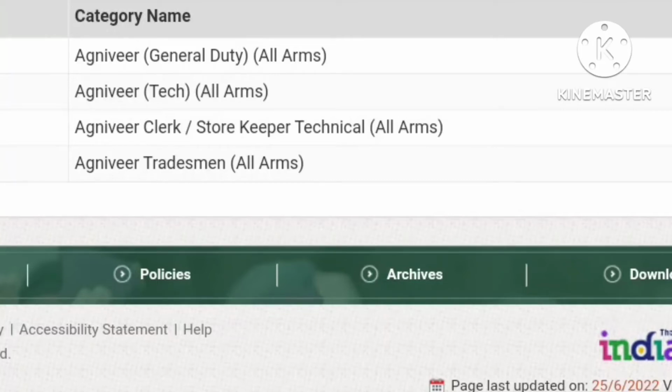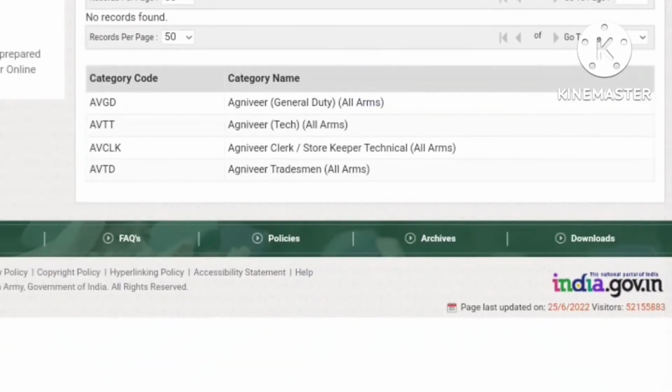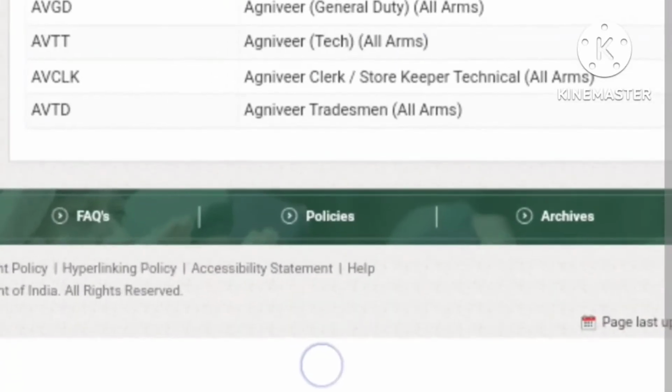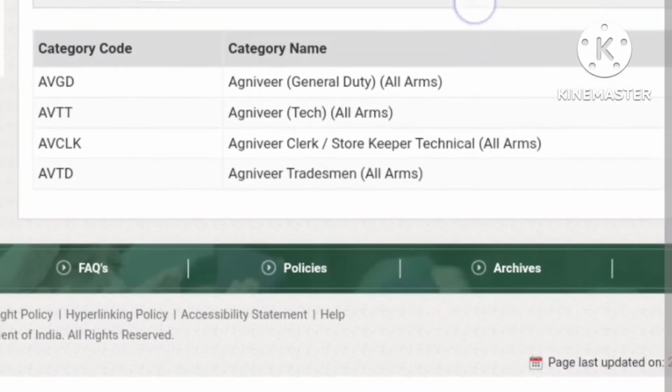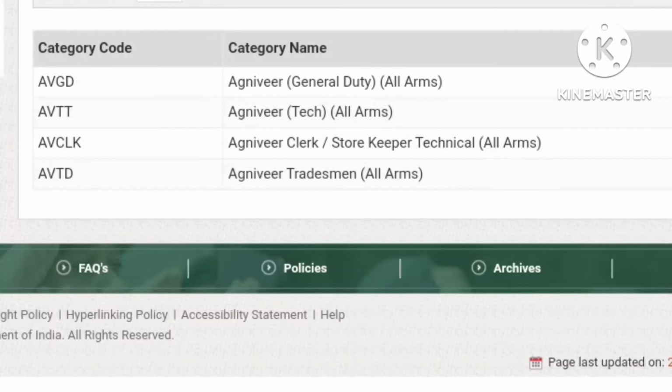And we go to the search bar. You can see where it will be conducted, which post it will be conducted for, showing the category. The server is very slow, so that's why you get the results very slowly. If you have a good server, it can be shown fast.